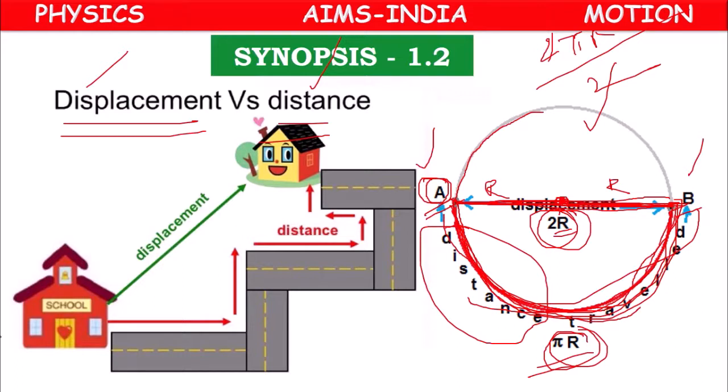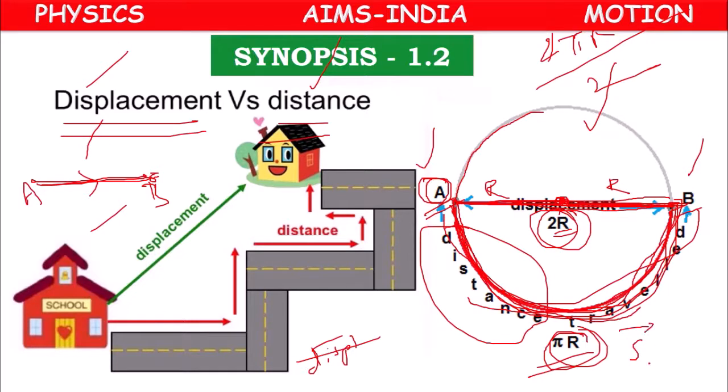Suppose a person goes from point A in a straight line and comes up to point B. As he is going in a straight line, in this case, distance is AB and displacement is also AB. Displacement is a vector, so we can represent it by S bar.